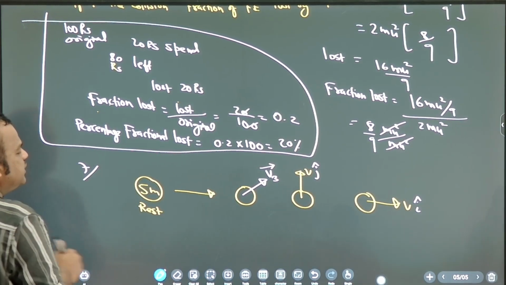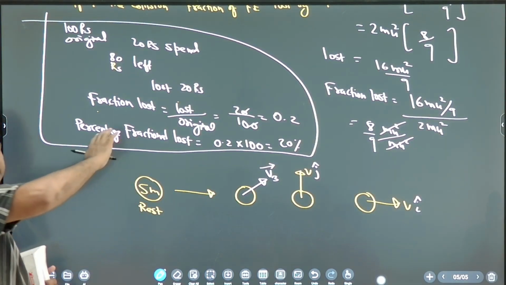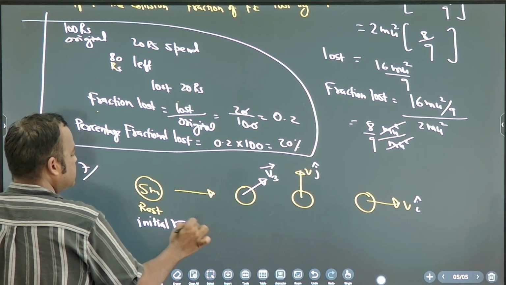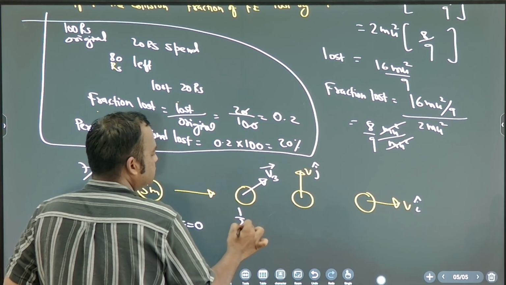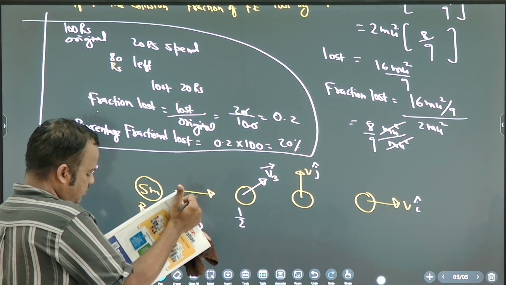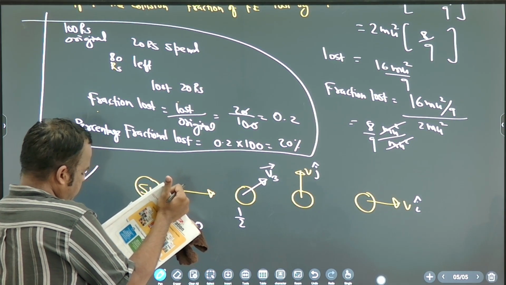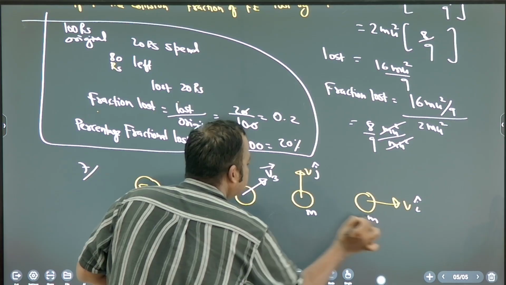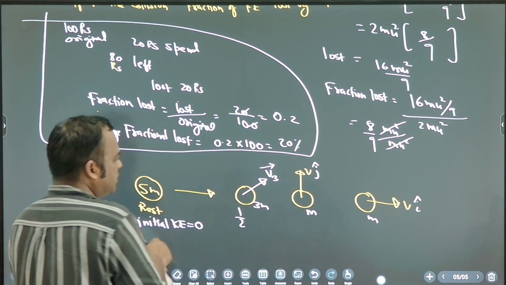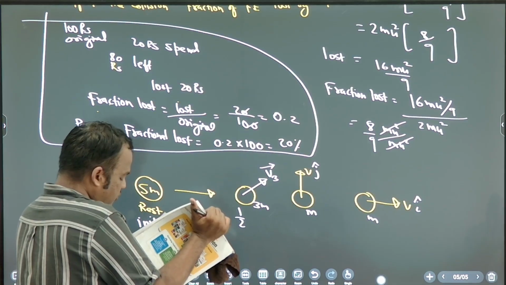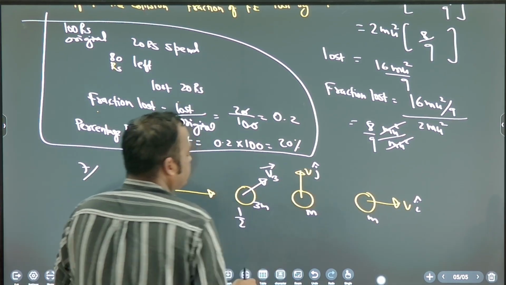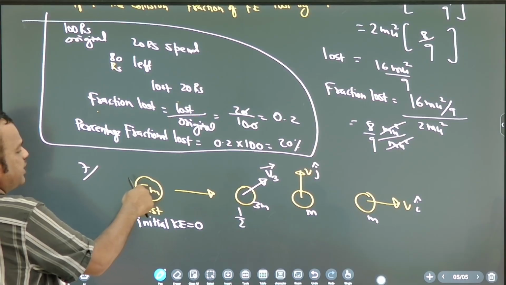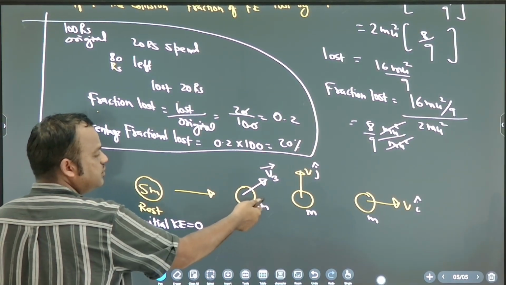What is the energy released? What is the initial energy? Energy means kinetic energy. So what is the initial kinetic energy? 0. Initial kinetic energy is 0. What is kinetic energy of this? Half. Masses are m, m, and this is 3m. It is given in the question. Read the question. Two fragments of mass m move mutually perpendicular, and what is the mass of third? Total is 5m, so third will be 3m.